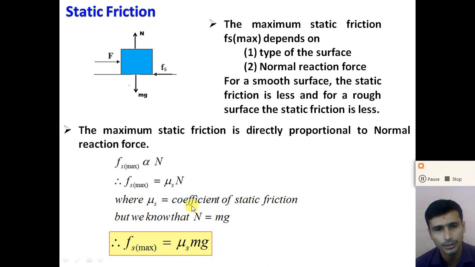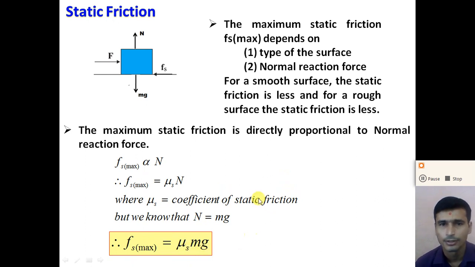So if we put N equal to mg, we can calculate the maximum static friction: Fs maximum is equal to mu s into m into g, right? This equation is helpful in examples to calculate the maximum static friction acting on the object when the object is in equilibrium. So dear student, understand how we can calculate the static friction. If the coefficient of static friction and the mass of the object are given to you, we can easily calculate the maximum static friction. Fs maximum is equal to mu s into m into g.